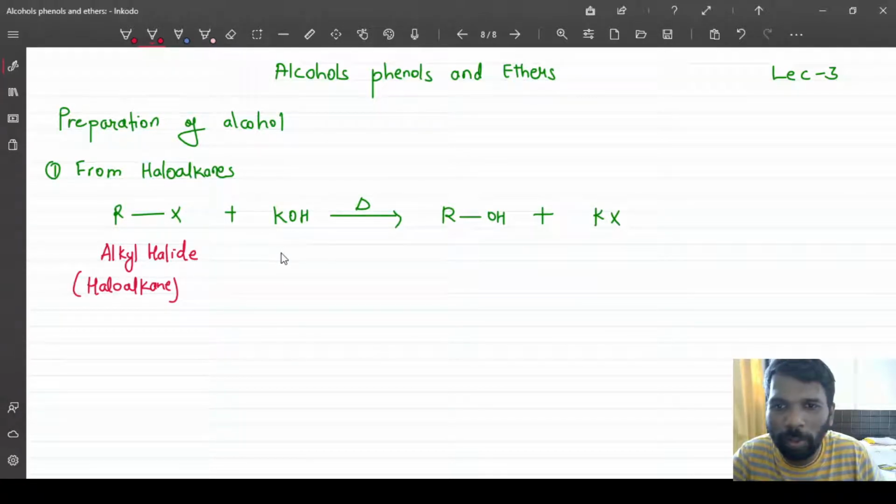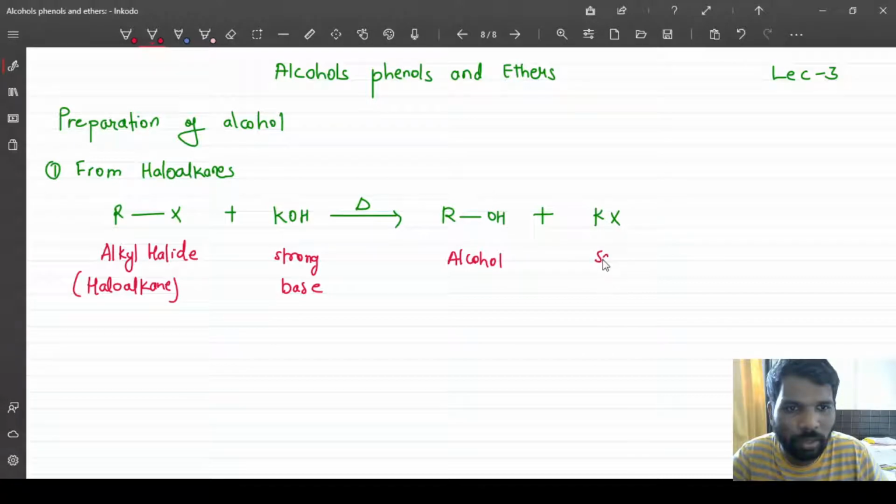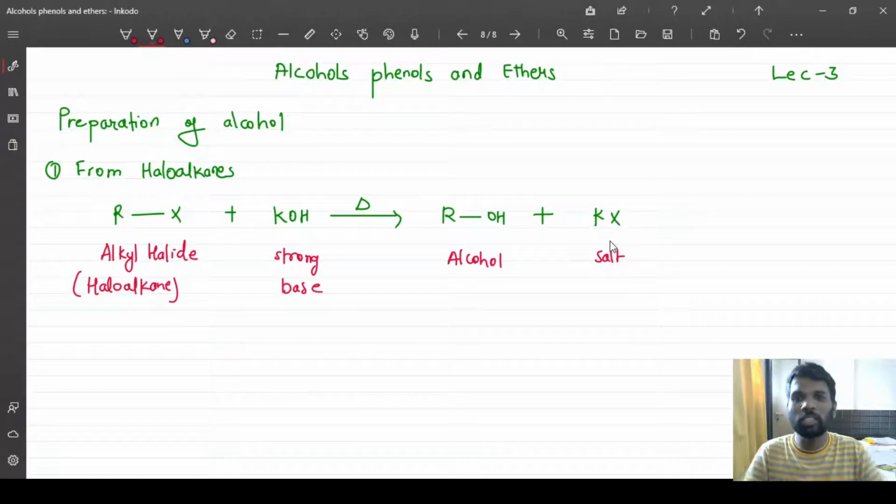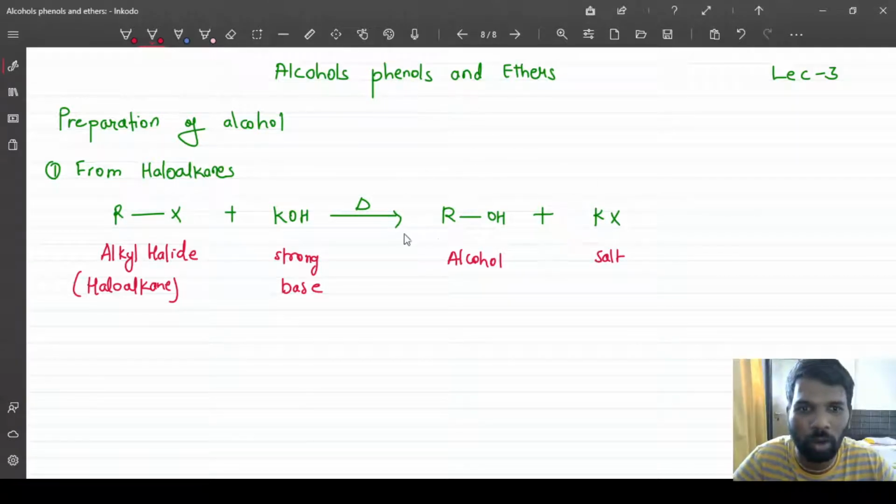This is a strong base. The products are alcohol and the salt. This is the general reaction for the preparation of alcohol from haloalkanes or alkyl halides.